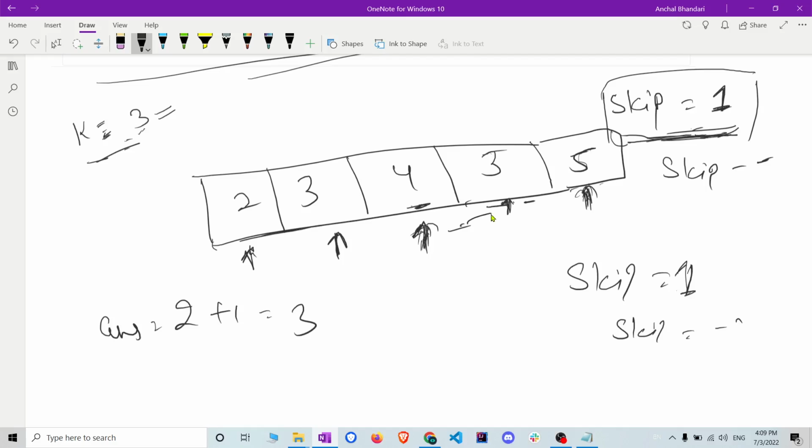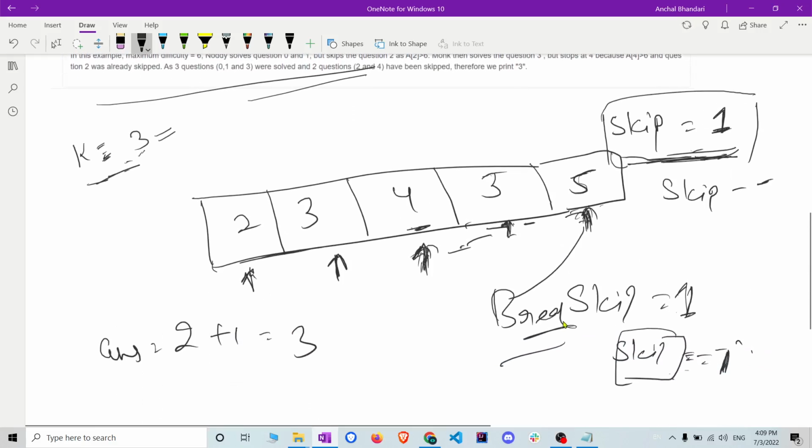In the next part, whenever we encounter another value greater than k, we check whether our skip is less than one or not. If it is not, we continue; otherwise we just come out of the loop, break simply.